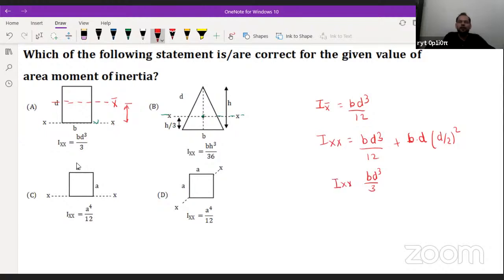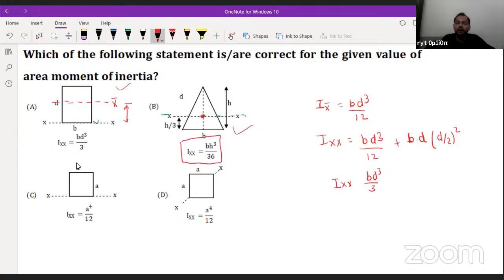Fine. Now come to the second one. In the second one, h by 3 means the centroid is here, so the x-axis is passing through the centroid. What is the area moment of inertia about the centroidal axis? We know very well it is nothing but bh cubed by 36. So this is again correct.